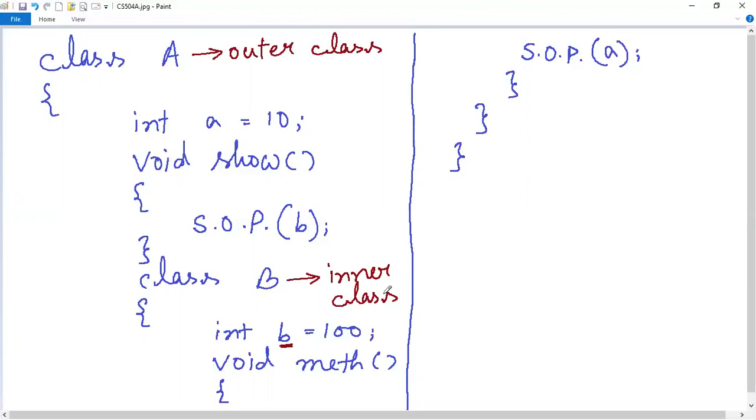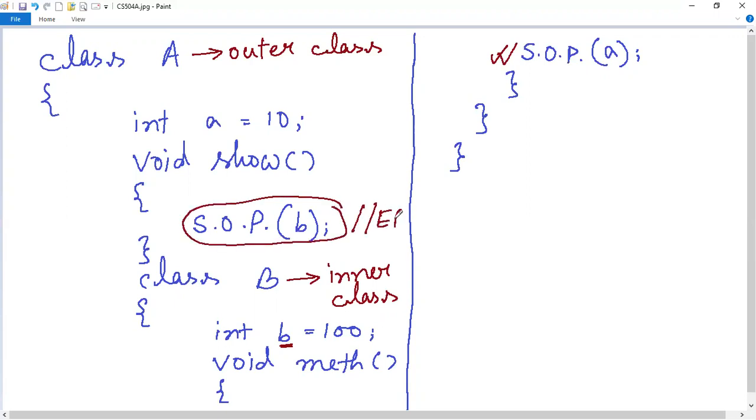That means a nested class can directly access outer class contents, but an outer class cannot directly access nested class contents. If you want to access nested class contents from the outer class, you have to create an object of the nested class inside the outer class. So here in this program, this statement will execute perfectly, but this statement is going to give you an error.